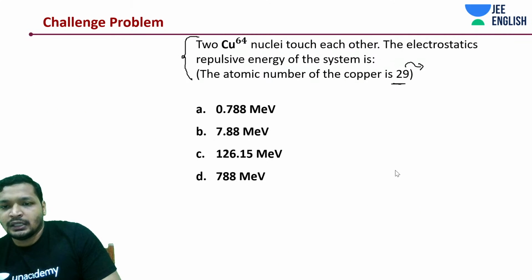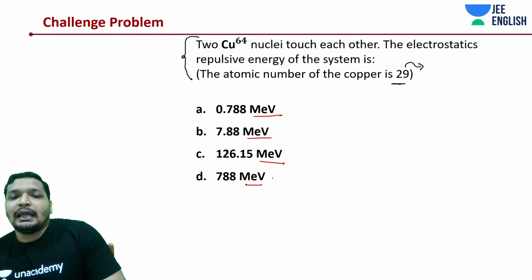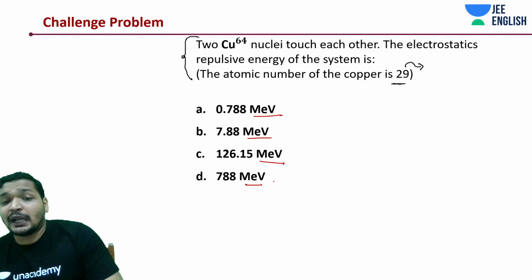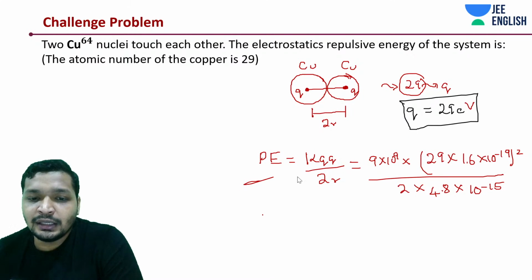But if you observe the question, what are they asking you in MeV? So the answer should be in mega electron volt.